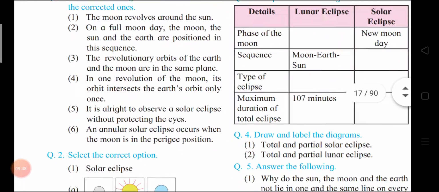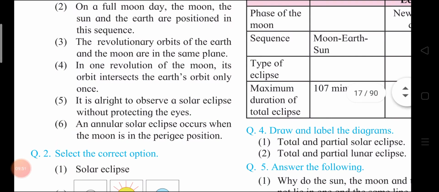It is alright to observe a solar eclipse without protecting the eyes. Wrong. It is harmful to observe a solar eclipse without protecting the eyes. While observing a solar eclipse, it is necessary to view the sun disk through dark glasses or special goggles made for that purpose.